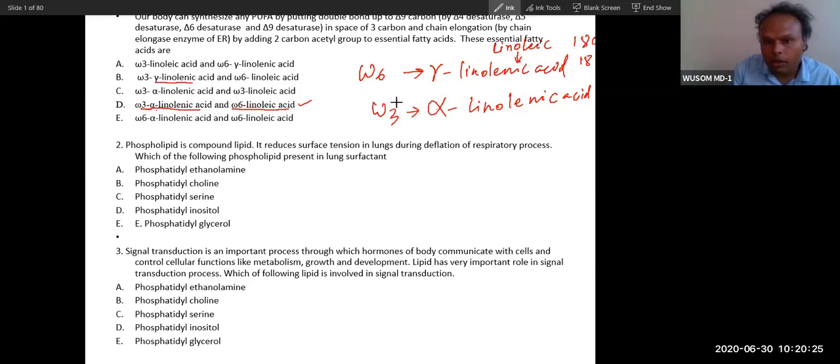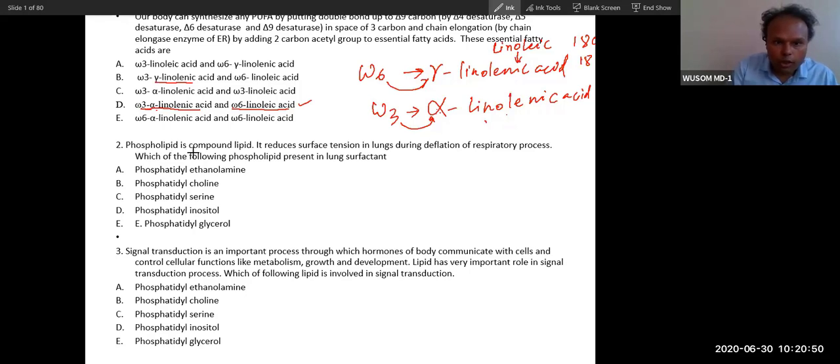Alpha comes before gamma, so that is why alpha takes number 3 and gamma takes number 6. So that way you can remember. The essential omega-3 fatty acid is alpha linolenic acid, and the essential omega-6 fatty acid is linoleic acid. So this is the answer.